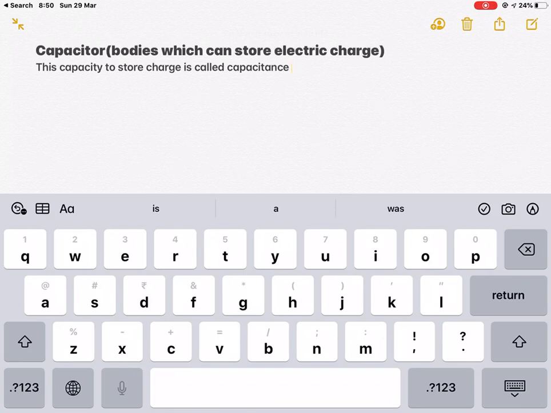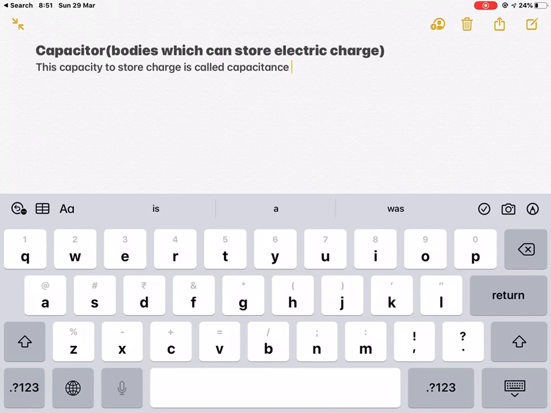Means a single conductor cannot store much charge due to its limitation, that it will start leaking that charge into the atmosphere. So we need to make a special device. We will be discussing how to make a capacitor and how to increase its capacity.